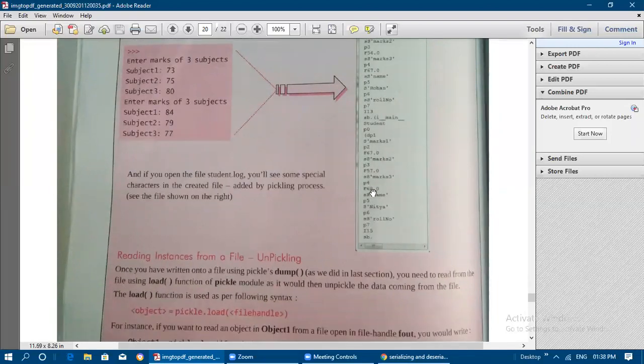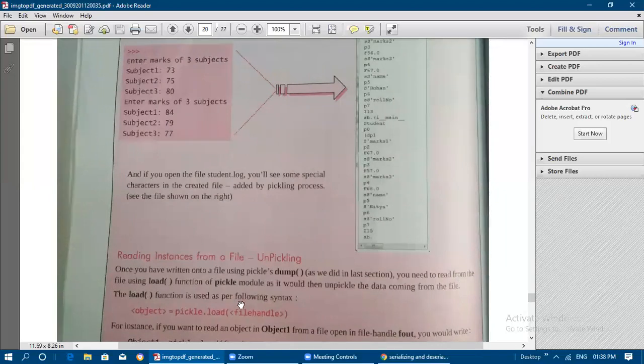So how these file contents are returned back as a normal value, so that a human can easily understand the roll number, name and all the other details, and we can get it back as the original structure. Once you have written onto the file using pickle dump, you need to read from the file using the load function of the same pickle module, as it will unpickle the data coming from the file.